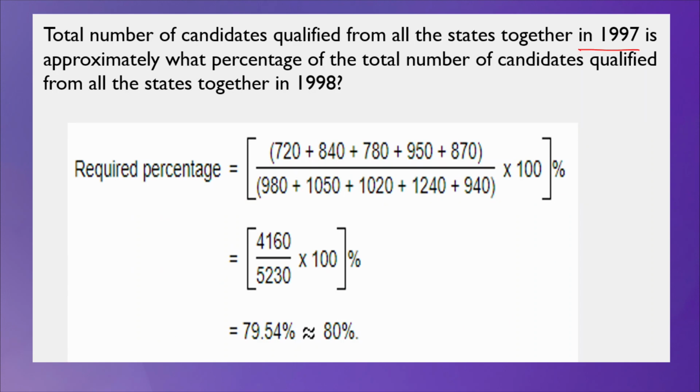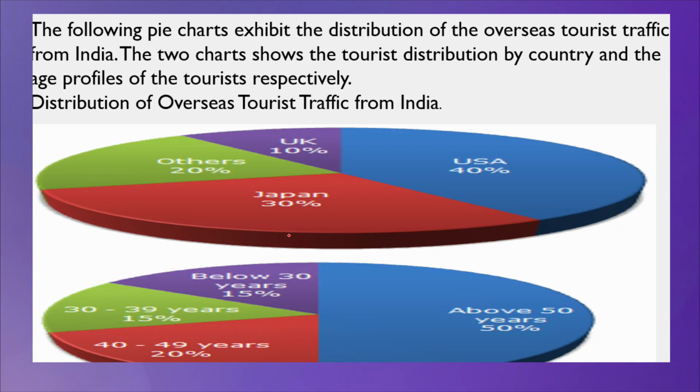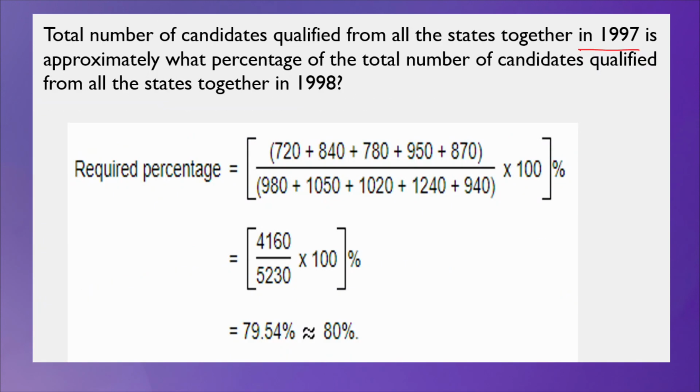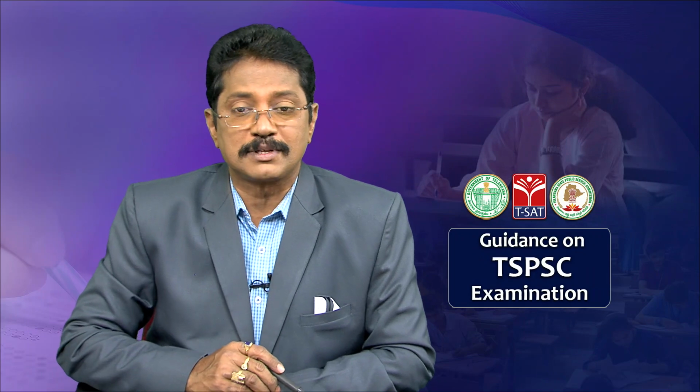So, 720 plus 840 plus 780 plus 950 plus 870 by 980 plus 1050 plus 1020 plus 1240 plus 940, into 100, because you have to find the percentage. If you want to find the percentage, you simply multiply by 100. When you add all this, you will get 4160, and when you add all these, it will give us 5230. So, when you multiply this by 100, the value will convert into percentage.